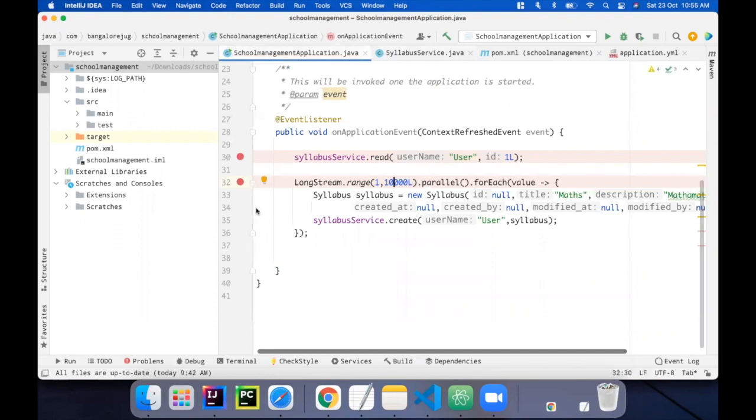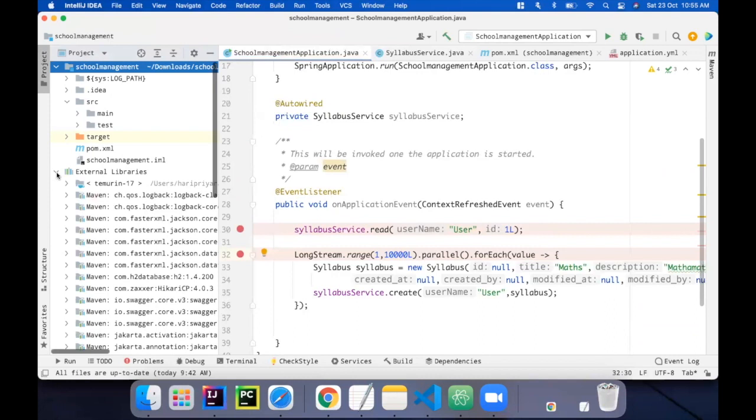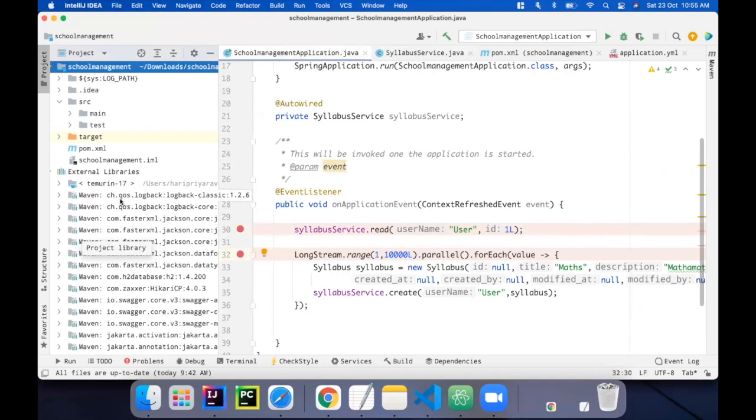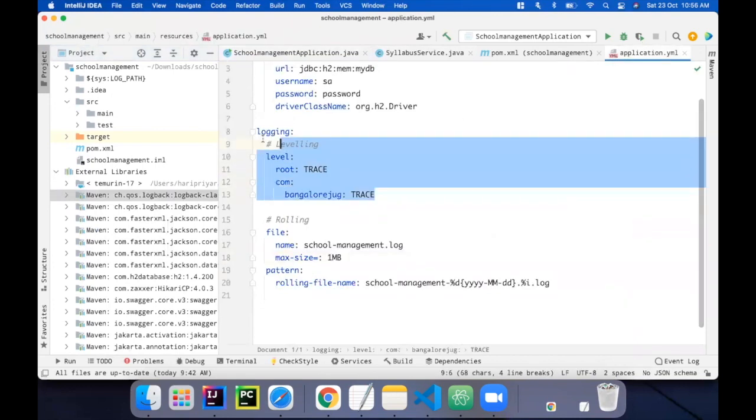So with this, for SLF4J, I've mentioned that logback is the engine which is available by default in a Spring Boot application. So that can be found here. This is logback, and SLF4J works with this logback here. So we don't need any extra application properties or pom.xml changes. Nothing is given. Only the basic feature I'm using here.